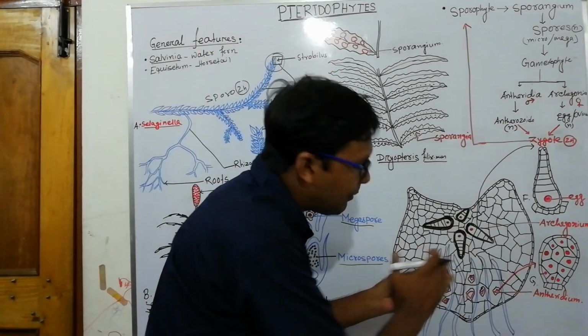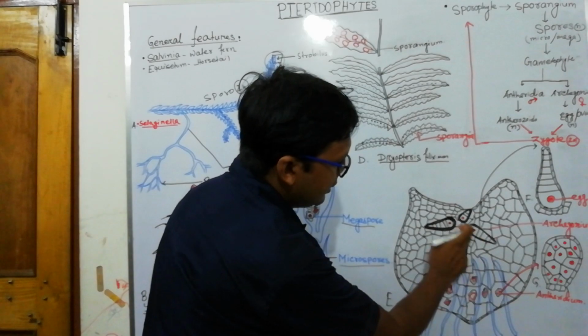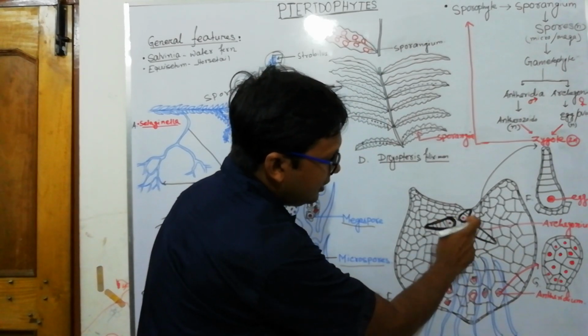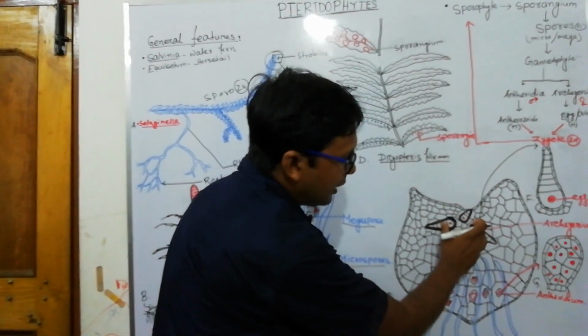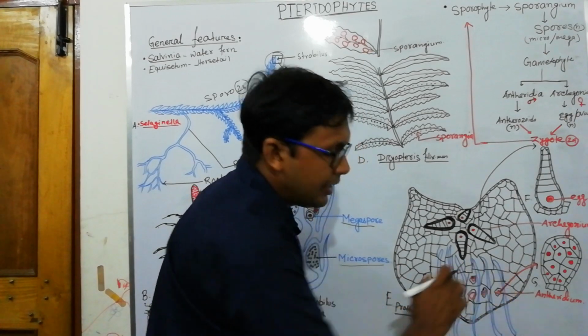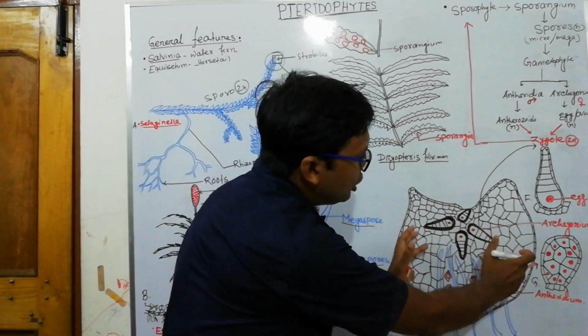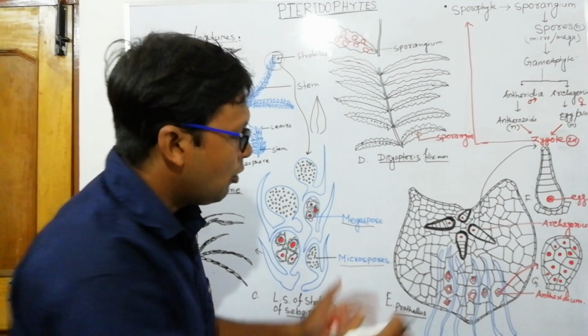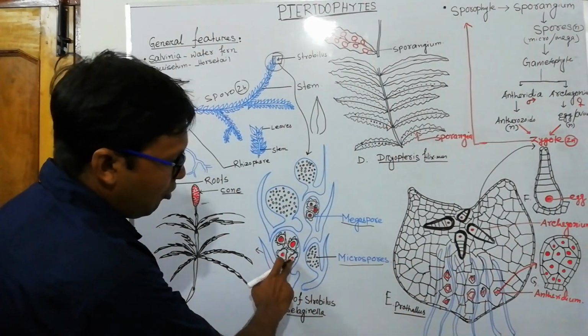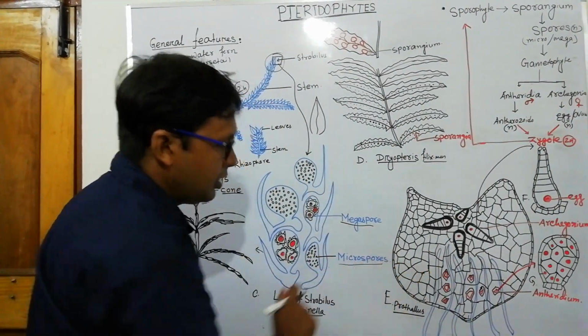Why gametophytic? Because here the archegonium, the female reproductive part, and the male reproductive part, antheridia, are developed. So antheridia and archegonia are developed in a separate body. How are they formed? They are formed by the germination of spores.